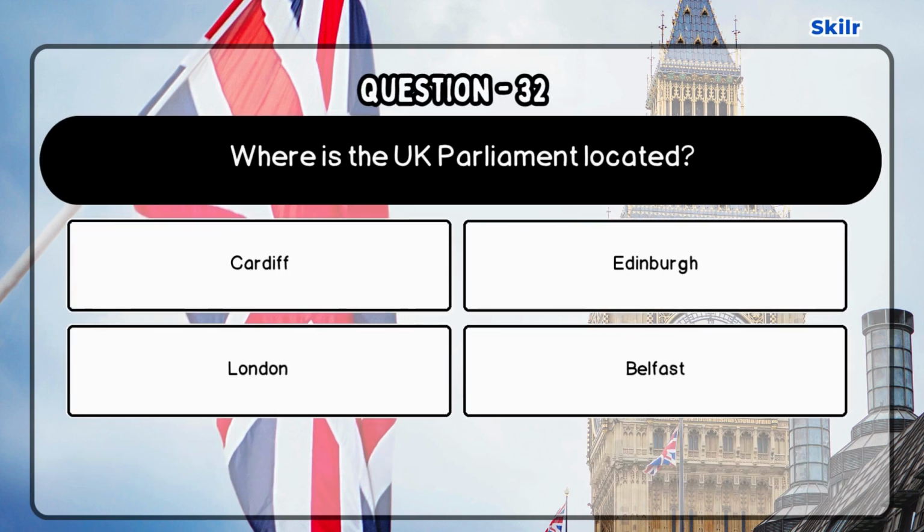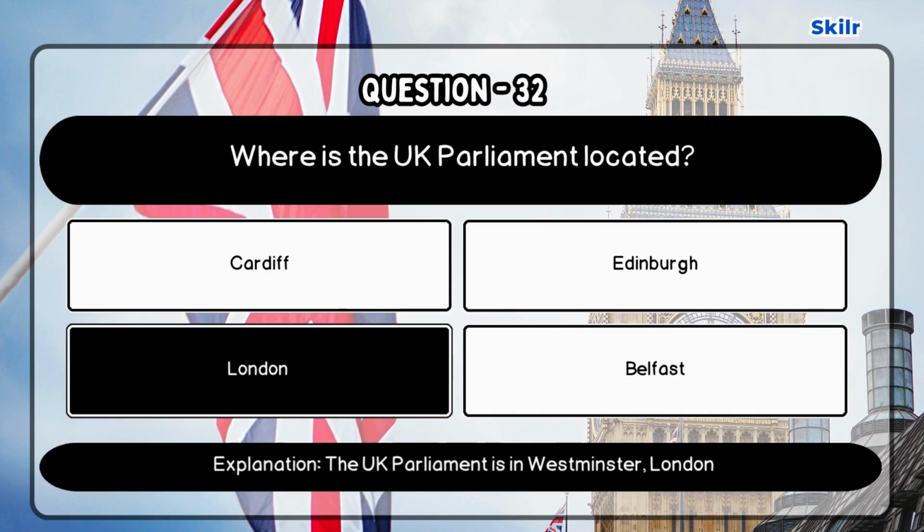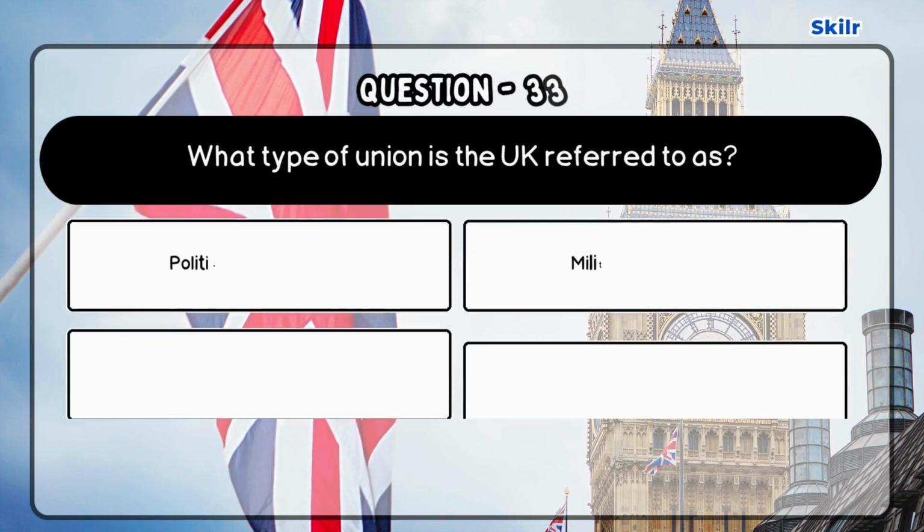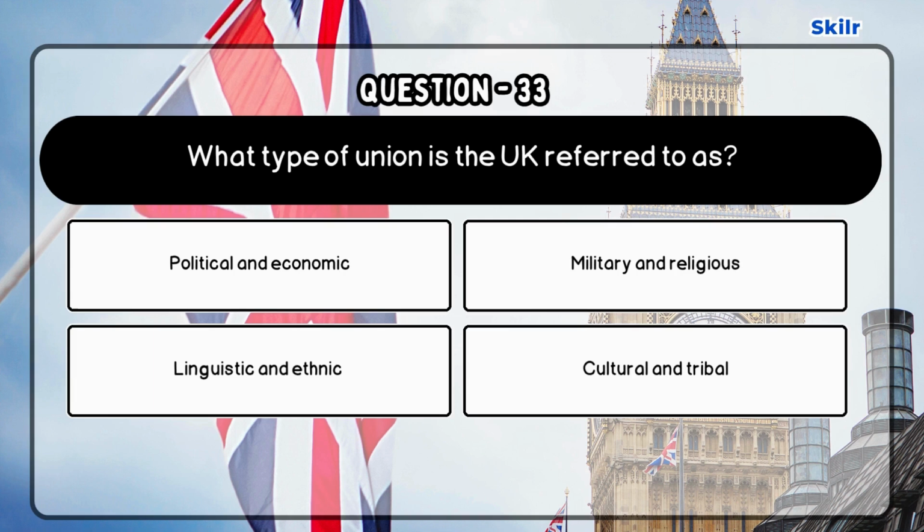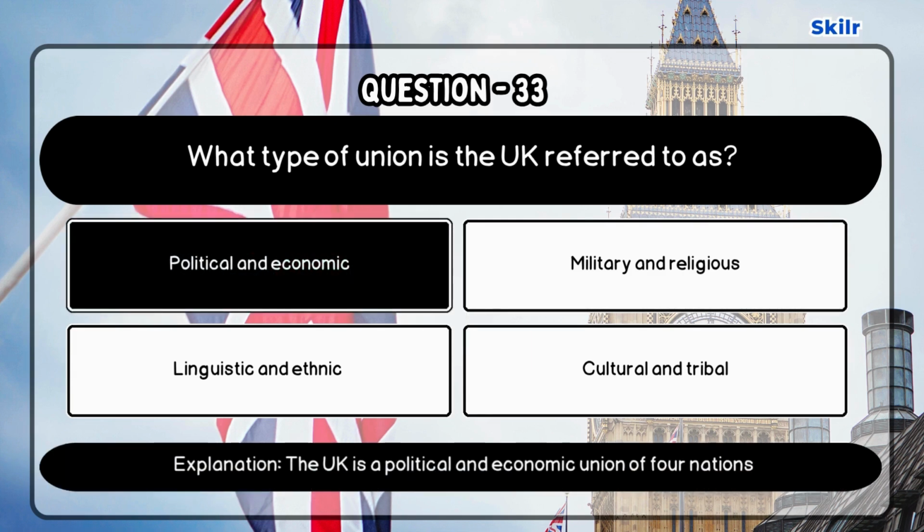Question 32. Where is the UK Parliament located? Correct answer is London, as the UK Parliament is in Westminster, London. Question 33. What type of union is the UK referred to as? Correct answer is political and economic, as the UK is a political and economic union of 4 nations.